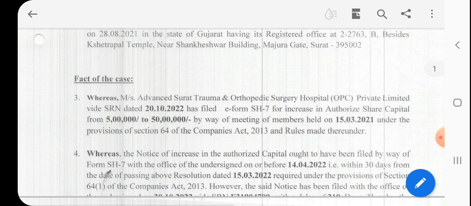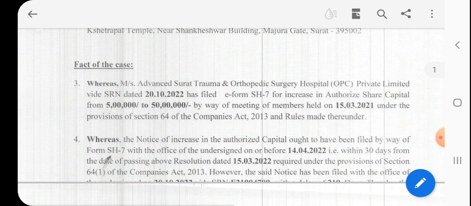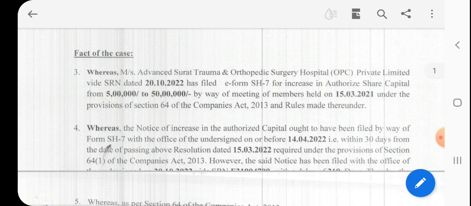Notice of increase in authorized capital ought to have been filed by way of form SH-7 with the office of the ROC on or before 14th April 2021, that is within 30 days from the date of the passing of the resolution. The date of the passing of the resolution by the members is 15th March 2021.